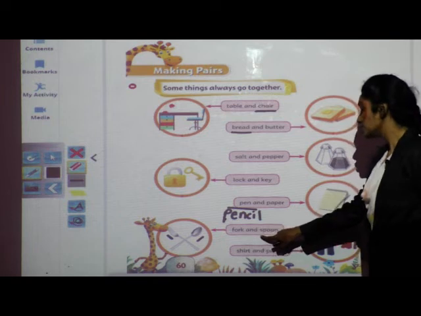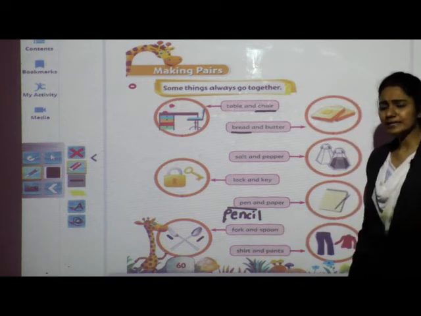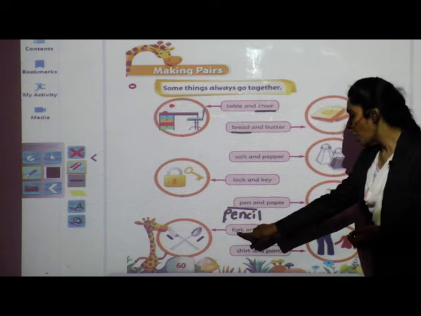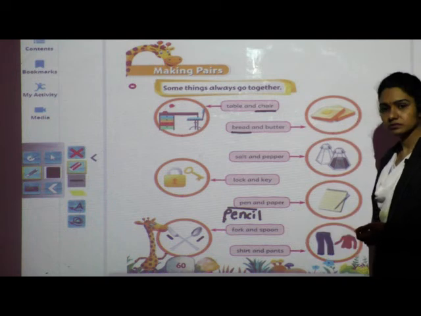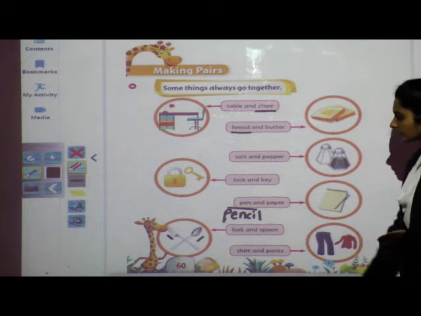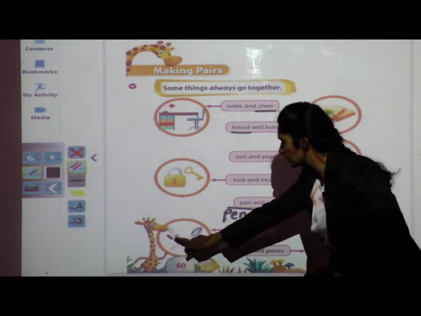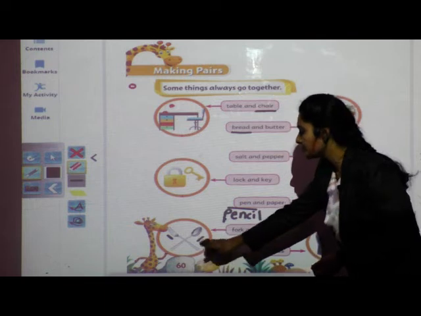Fork and spoon. Come on, say it loudly. Fork and spoon. Yes? Can you see this? Sorry, this is a fork and this is a spoon.